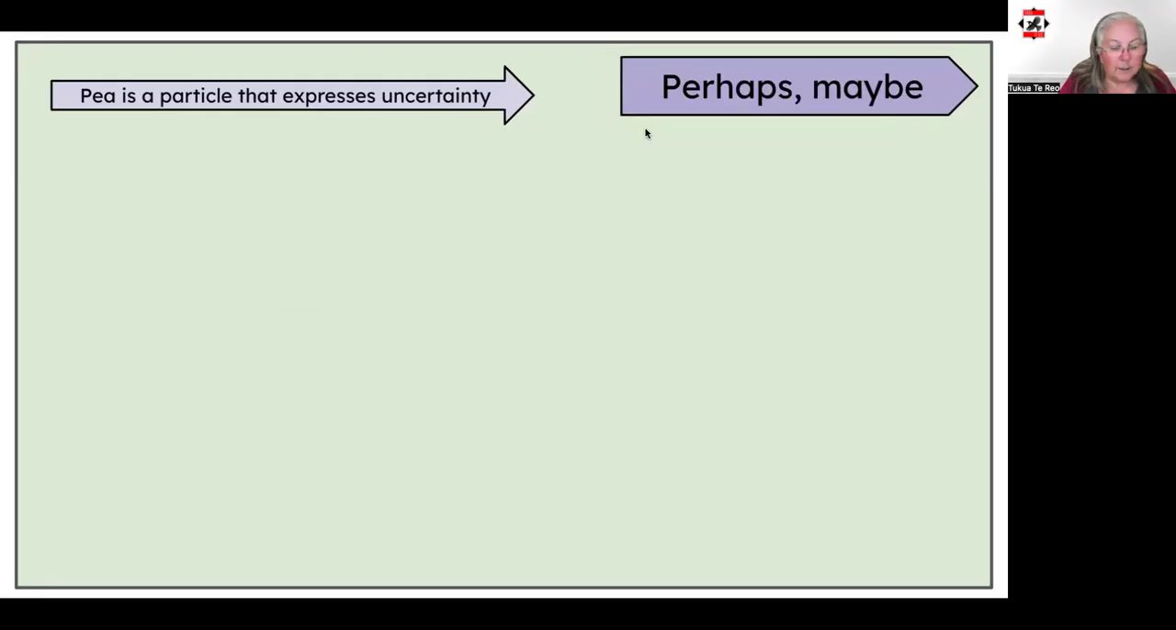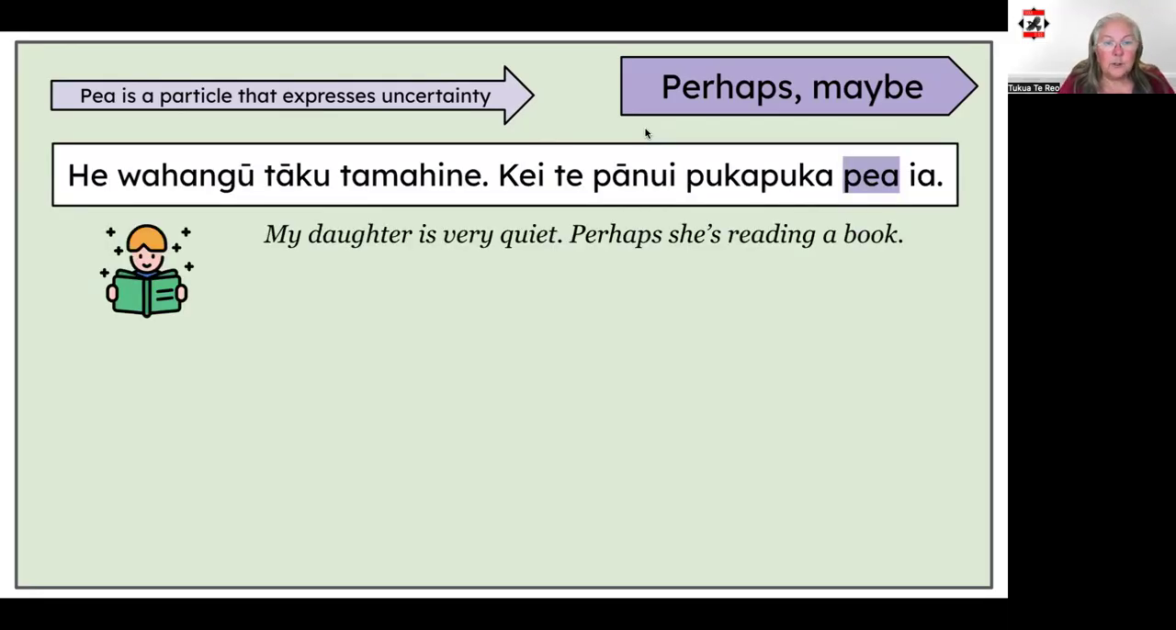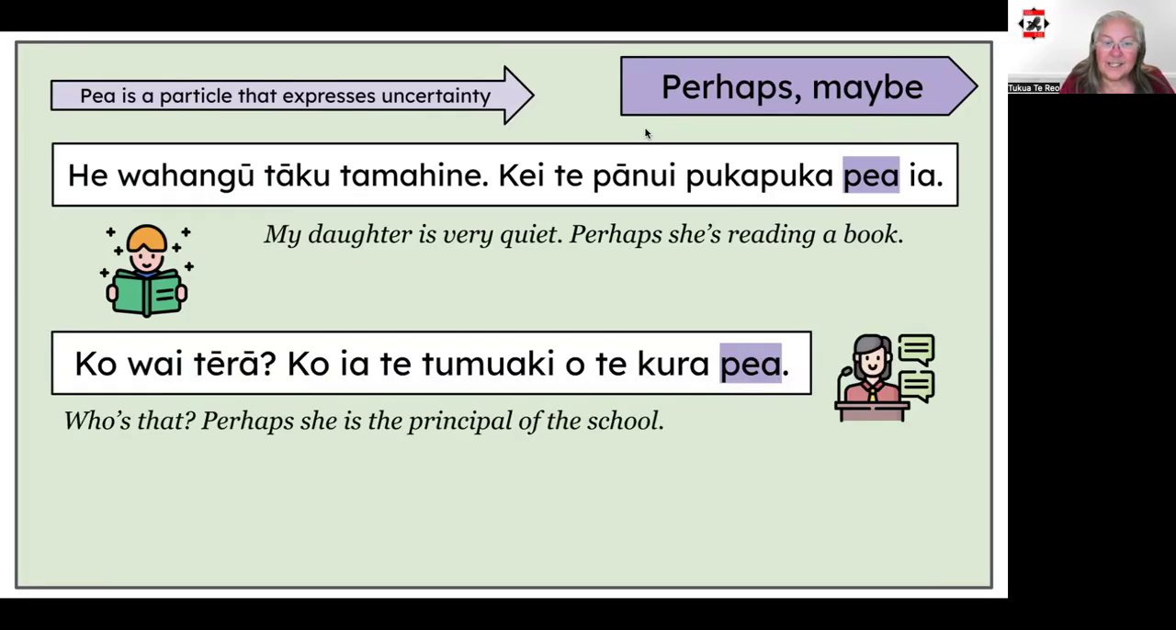The first example of how pea is used is when it means maybe or perhaps. Here's some examples. He wahangu tāku tamahine, kei te pānui puka pea ia. My daughter's very quiet. Perhaps she's reading a book. Next one. Ko wai tērā, who's that? Ko ia te tumuaki o te kura pea. Perhaps she's the principal of the school.